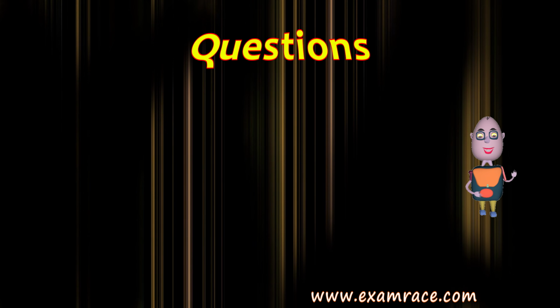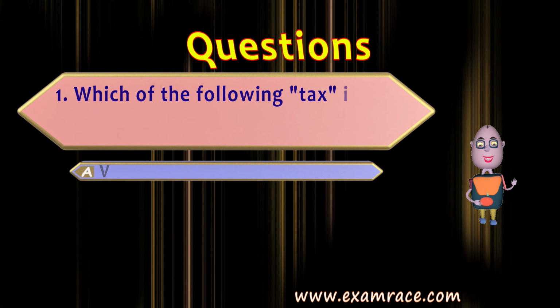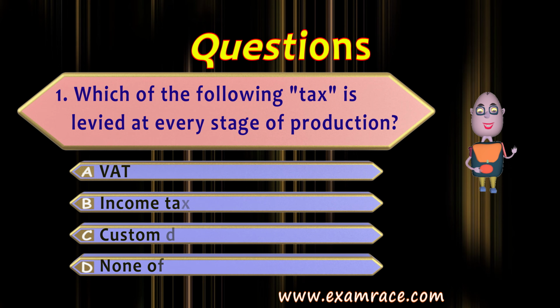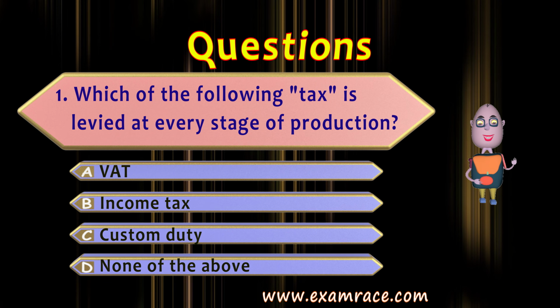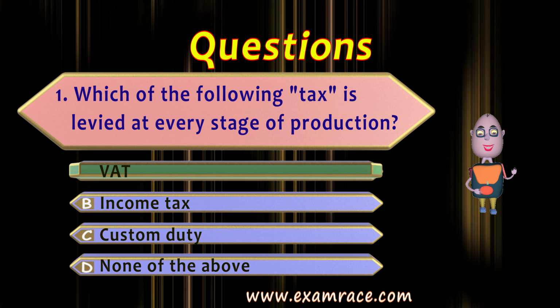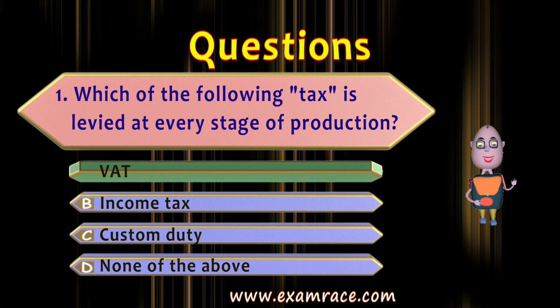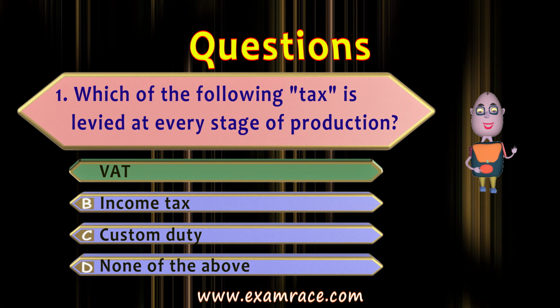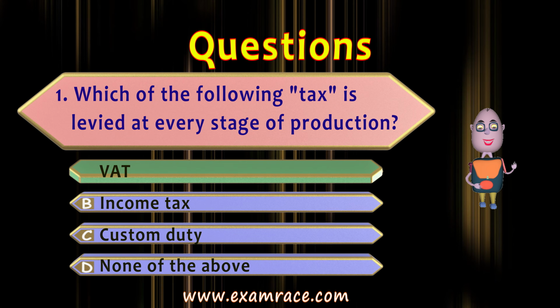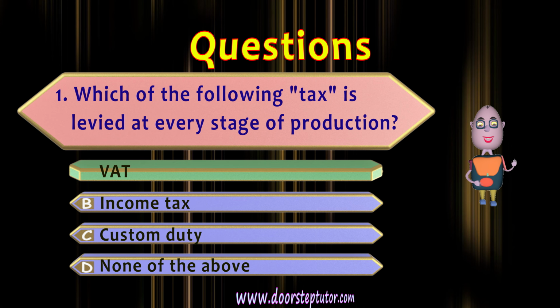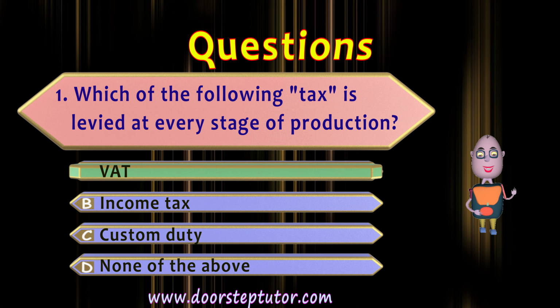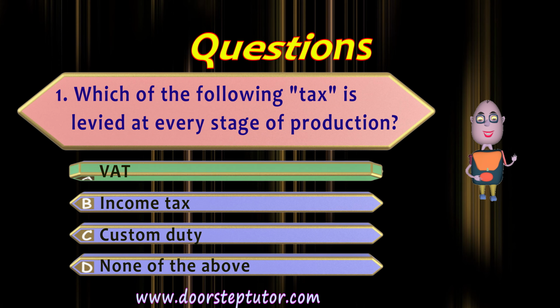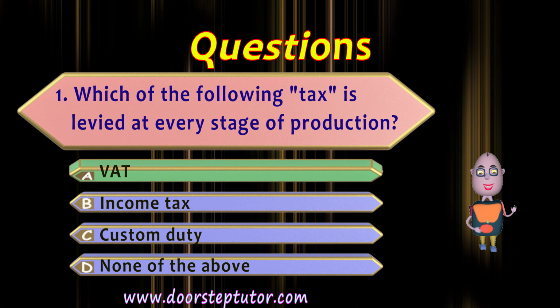Practice questions. First is, which of the following tax is levied at every stage of production? Here the correct will be value added tax, because we know that value added tax, if you read the definition, you will get it that value added tax is the tax which is levied at every stage of production because value addition takes place. Income tax is a direct tax. It has nothing to do with the stage of production, and custom duty is also different because it deals with imports and exports.